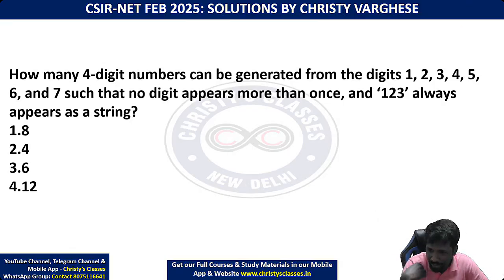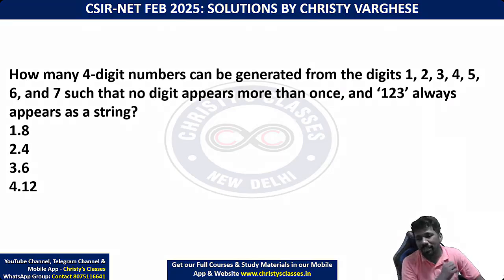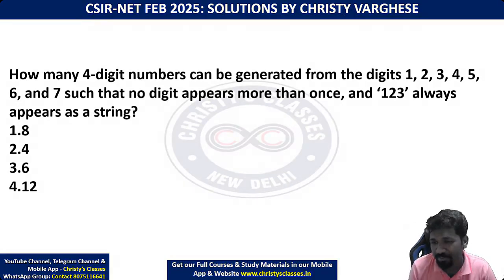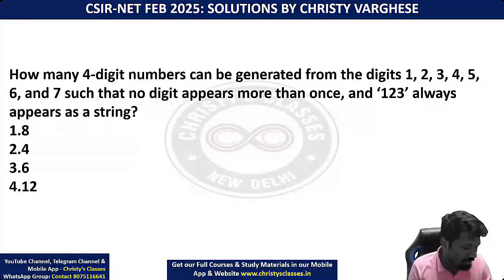Yeah, I agree. Some years the mathematical science paper was more difficult than other subjects, but some years the mathematical science paper was easier than life science, chemical science, physical science and earth science. Like the 2025 FEB exam, this exam mathematical science paper was the easiest for the aptitude section. So please understand, practice the aptitude papers of all subjects. Don't limit yourself to your own subject's aptitude analysis.